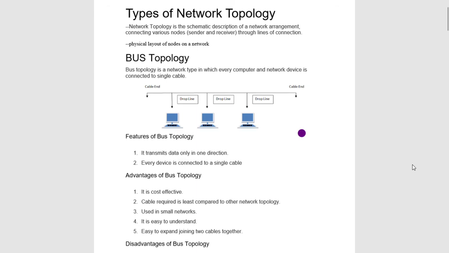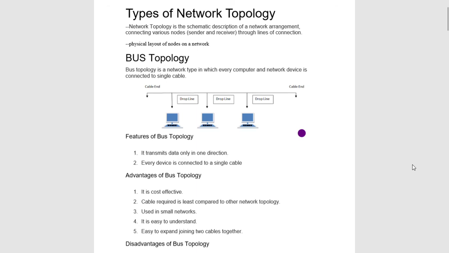Topologies means when we are connecting various nodes, the physical layout of nodes or how the nodes will be sending and receiving the data from one node to another node. Various types of topologies that we will discuss today are bus, ring, star, hybrid, tree, mesh, etc. The first is bus topology.